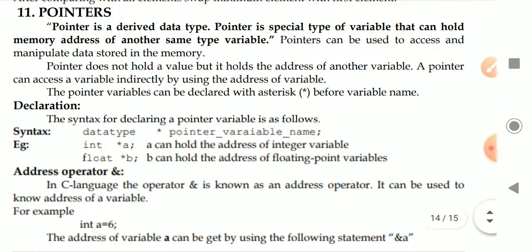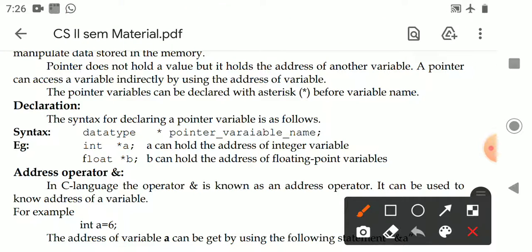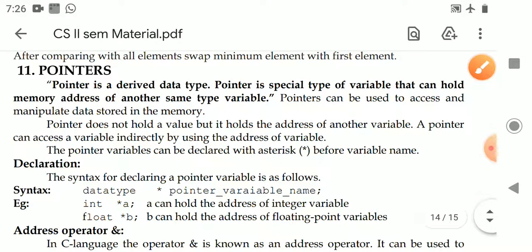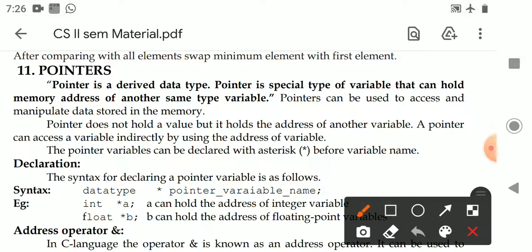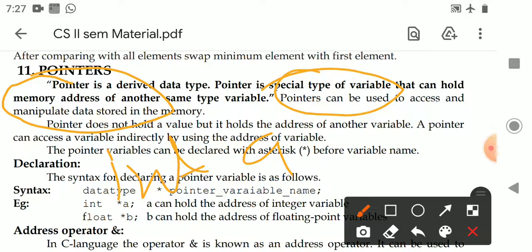What is a pointer? When you declare a variable, what does it contain? Generally, a pointer is a special type of variable. The specialty is that it can store only the address of another variable. A normal variable can hold values, that is, it can store constants. For example, if you declare int a, what is a here? A is an int type variable. We can store any integer constant in this variable.